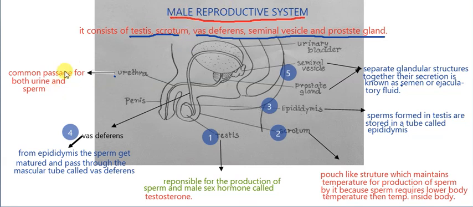So these are the different parts of the male reproductive system, their structure and function. It is important for the exam also. A 5 marks question is compulsory, whether the male reproductive system comes or the female reproductive system comes, to draw the structure. So you should practice this diagram also. Okay, thank you.